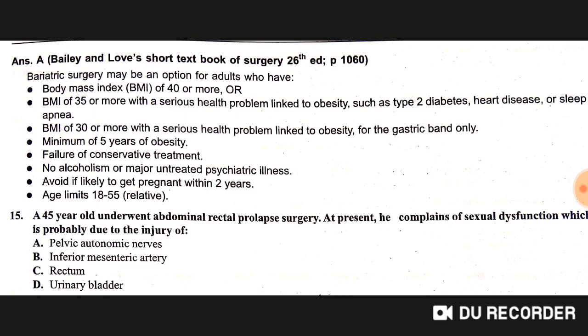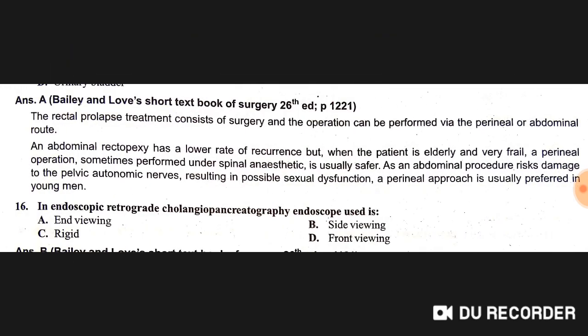Okay. Now, a 55-year-old underwent abdominal rectal prolapse surgery. At present, he complains of sexual dysfunction, which is probably due to injury of the pelvic autonomic nerves. A option is right. Let's discuss.